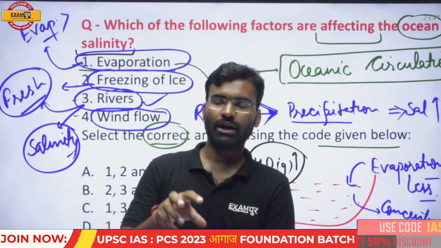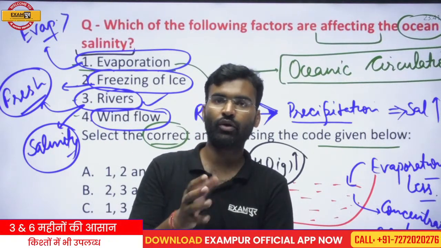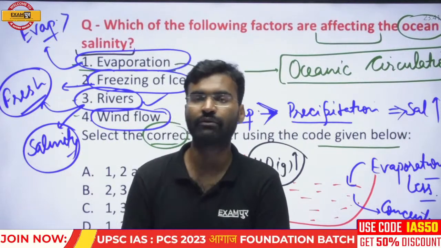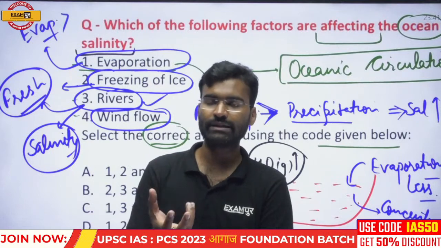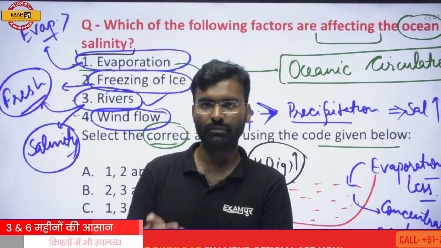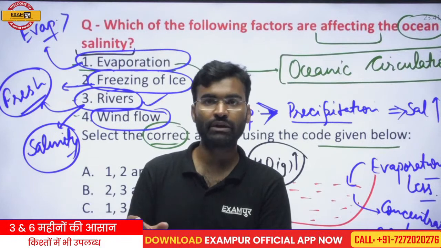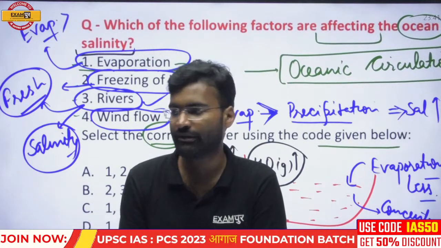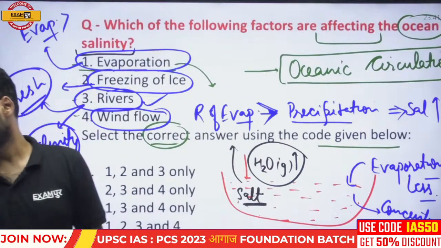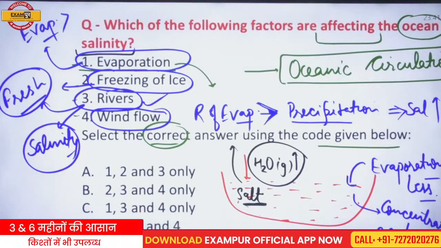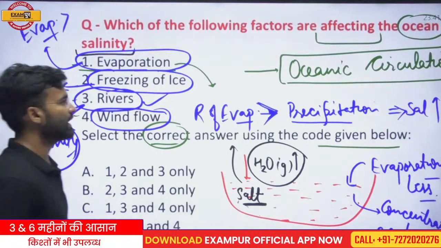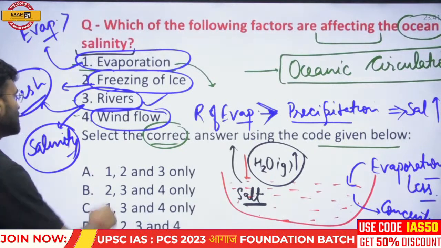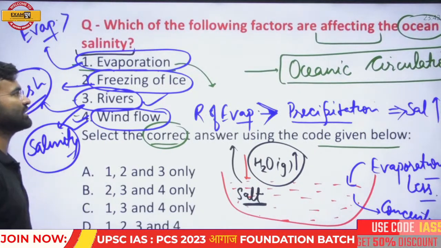And the region where the water level decreases is filled up by the lower water, which is relatively fresh water, and that is why the salinity will become less at that end. So wind flow also has impact on the salinity.